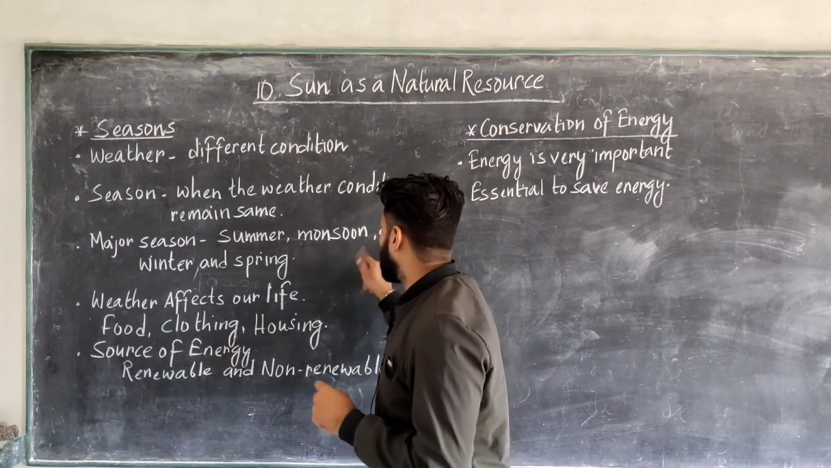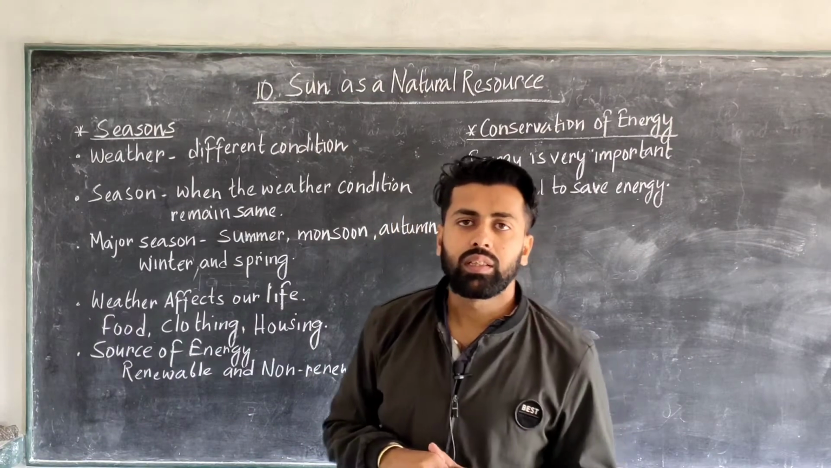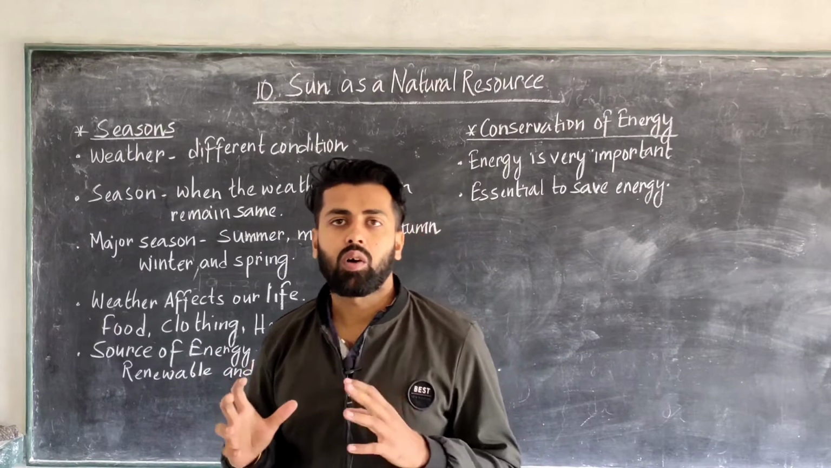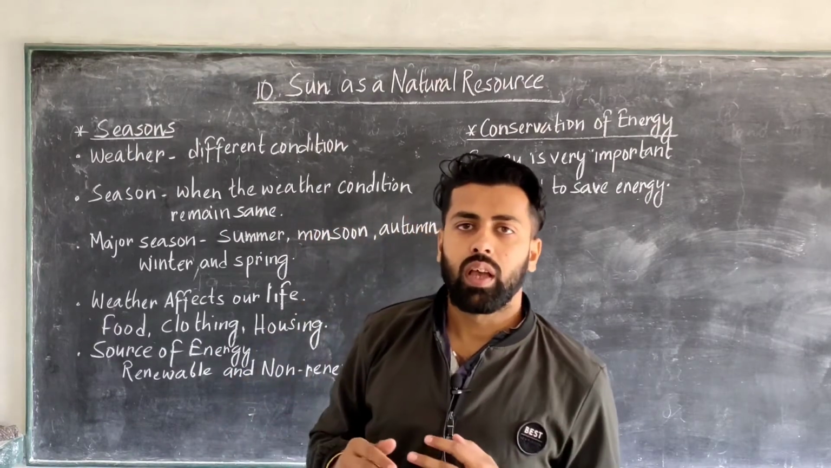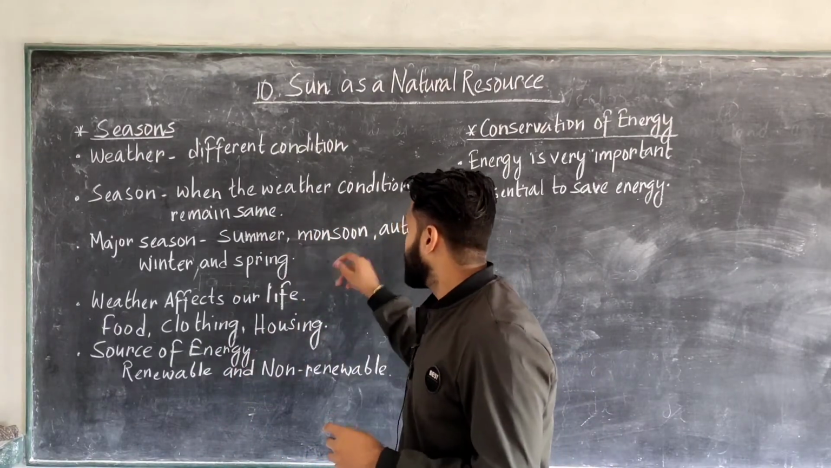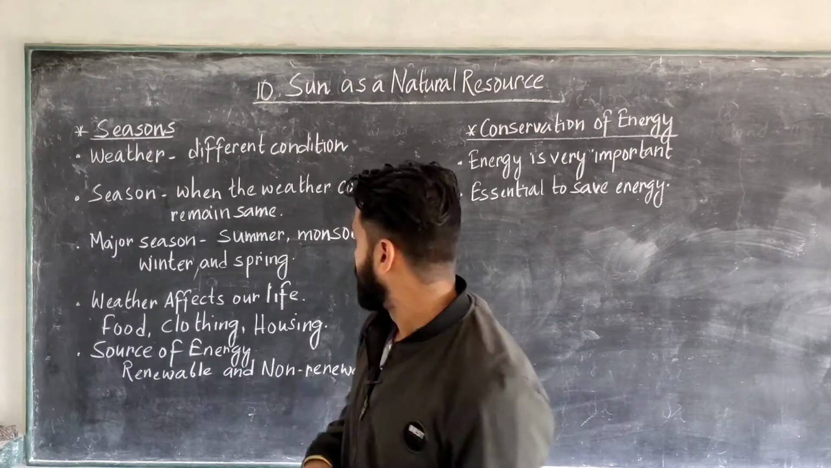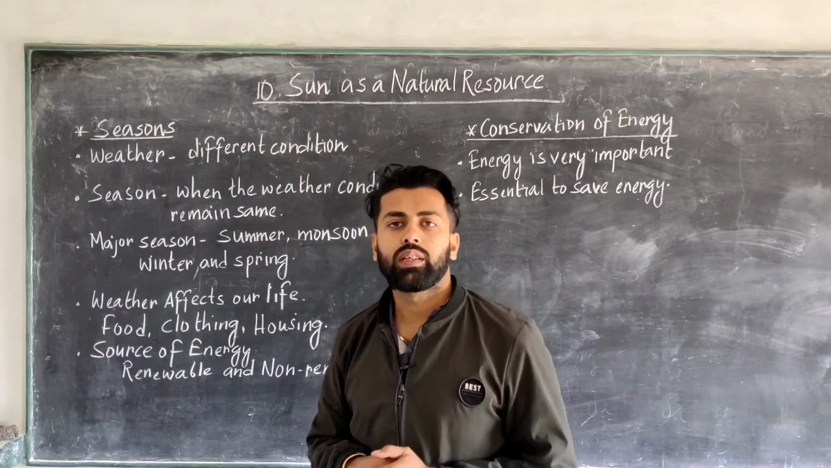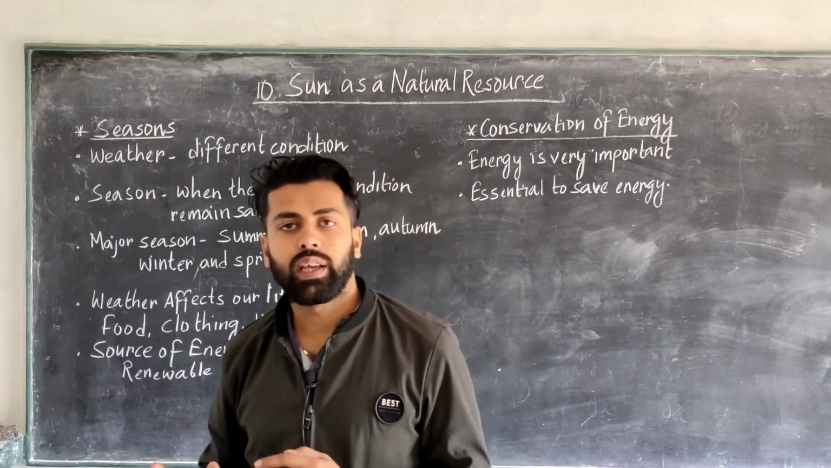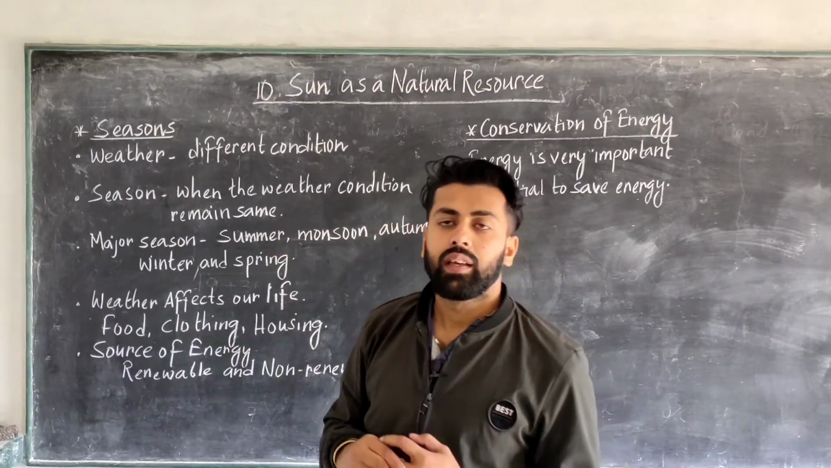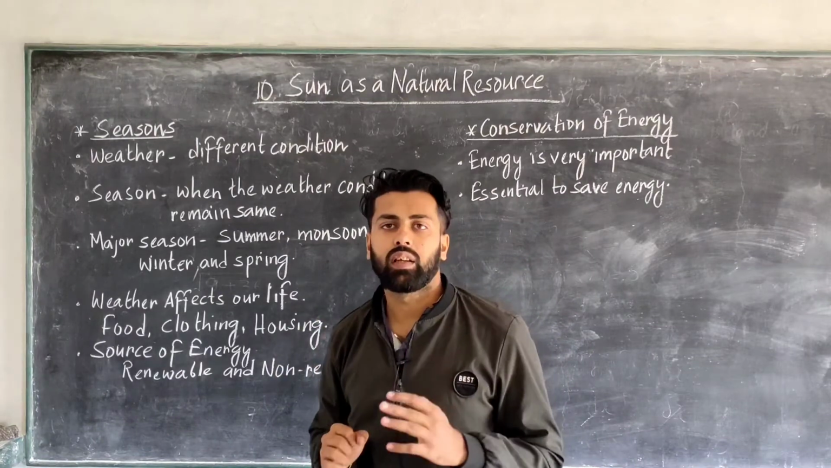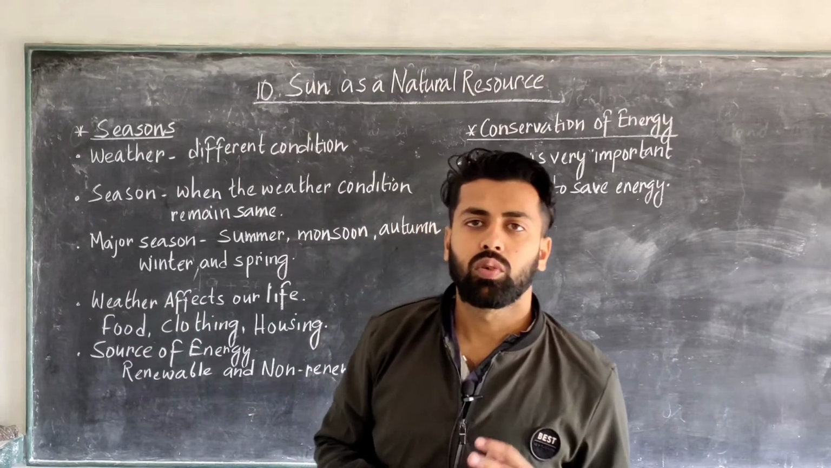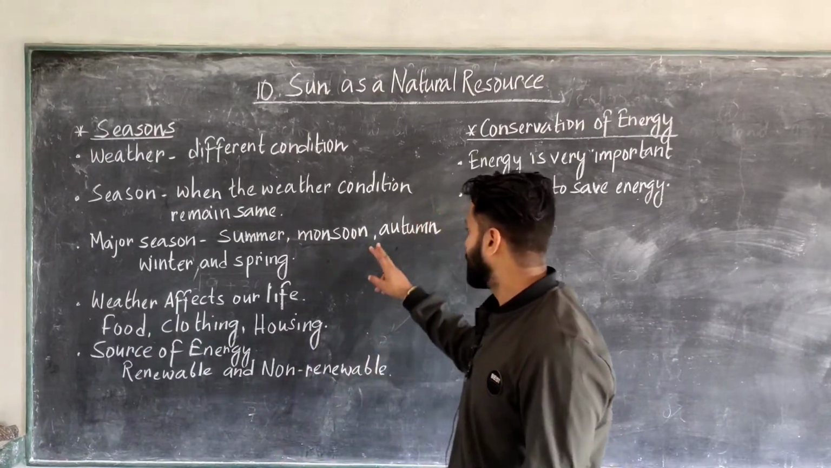Next is monsoon. Monsoon is usually a time when there is very heavy rainfall. There are clouds and it rains heavily, so at this time we use umbrellas and raincoats. Next is autumn season. In this season the weather is dry, most of the days are very dry, and the trees shed their leaves. You can see the leaves falling down from the trees.